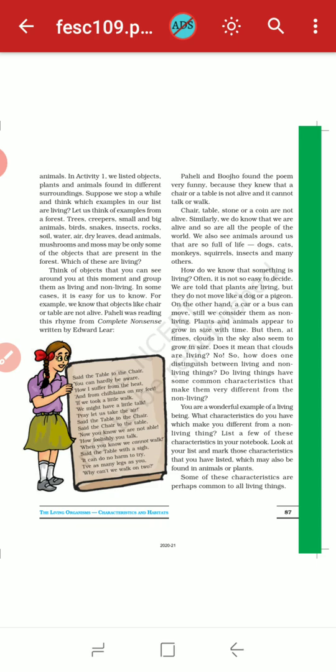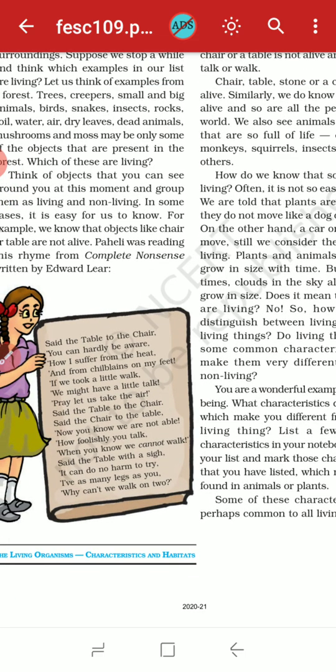Paheli was reading this rhyme for complete nonsense written by Edward Lear. So said the table to the chair, "You can hardly be aware how I suffer from the heat and from chilblains on my feet. If we took a little walk, we might have a little talk. Pray let us take the air," said the table to the chair. Said the chair to the table, "Now you know we are not able. How foolishly you talk when you know we cannot walk."